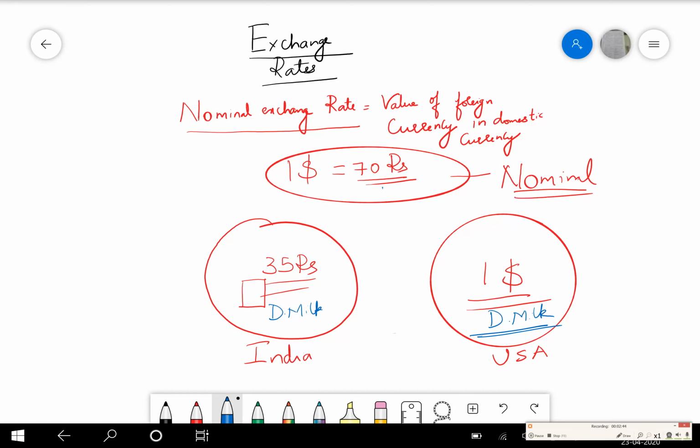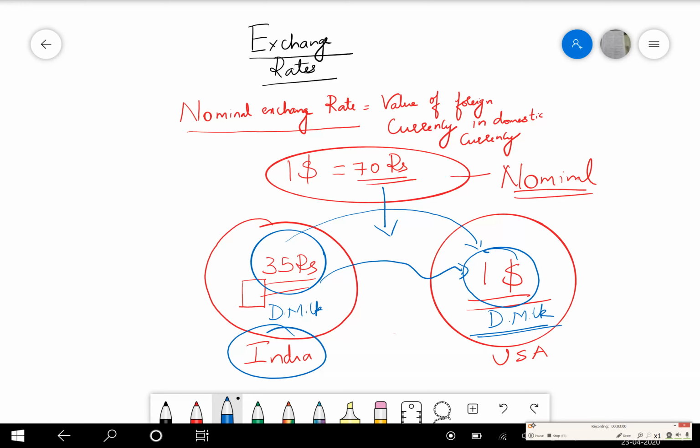When $1 is equal to 70 rupees, it means for $1, the US can buy two Dairy Milks from India, because Dairy Milk is costing 35 rupees. It means that in this case, there is more scope for exports to happen from India. This is the logic which we can understand in this particular scenario.